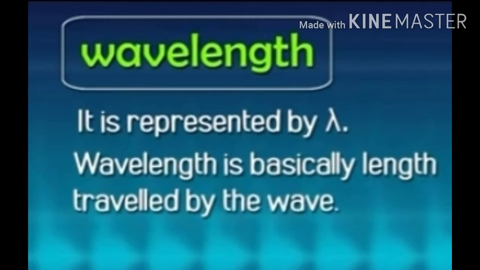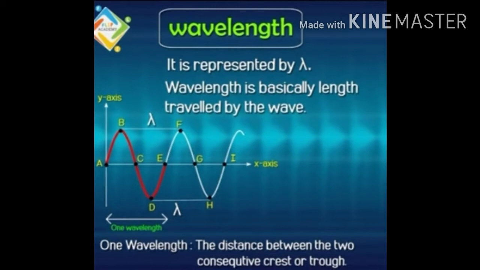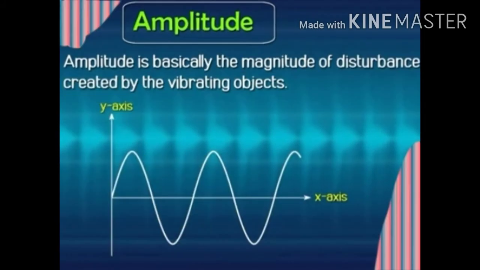Just look at here. Now from this A, B, C, D up to E, that means this distance is called the wavelength. That means here in this figure we'll get two wavelengths. Clear? This is called the wavelength. Simple. Now next we have to understand the amplitude.